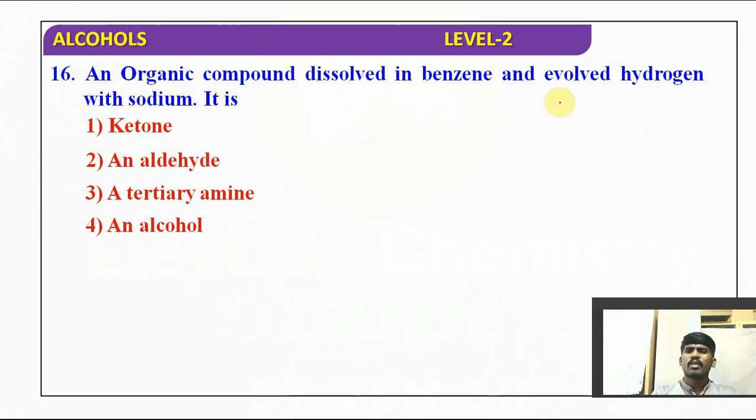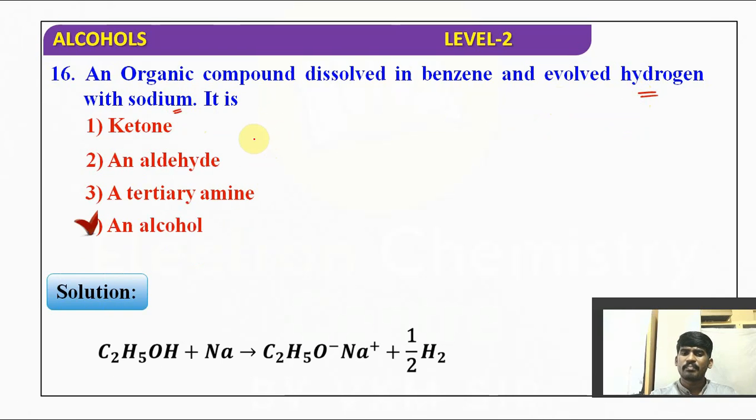An organic compound dissolved in benzene evolved hydrogen with sodium. So obviously, with sodium it is releasing hydrogen, in the sense that the compound is alcohol. Just now we have seen reactions in previous questions also. C2H5OH plus Na giving rise to C2H5ONa and liberates hydrogen gas. Clear?